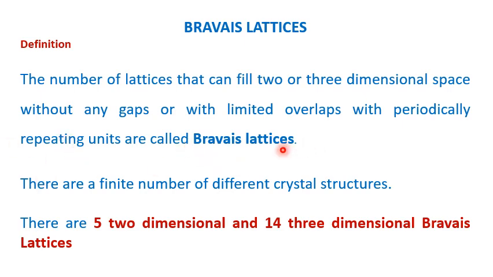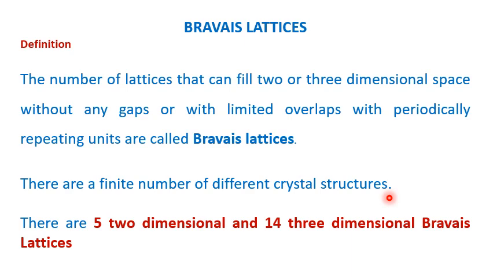So what is the definition? The number of lattices that can fill 2 or 3-dimensional space without any gaps or with limited overlaps with periodically repeating units are called Bravais lattices. These Bravais lattices give a finite number of different crystal structures.